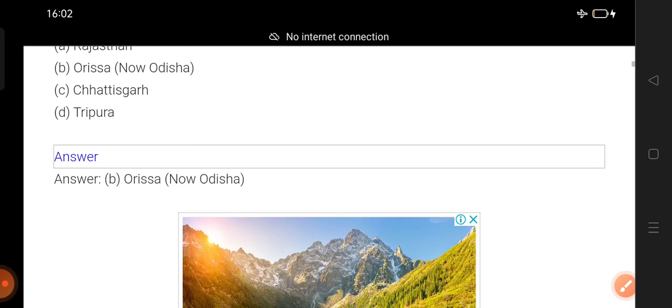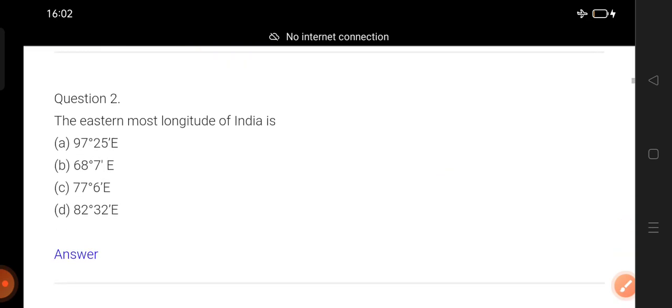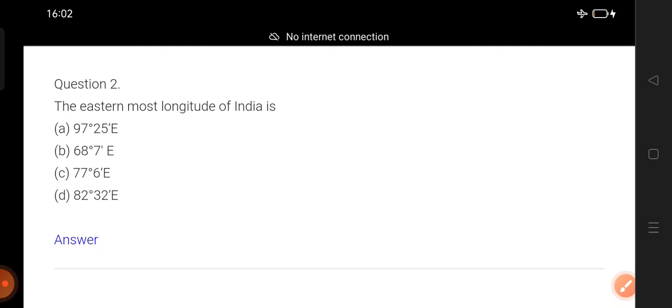Next question, question number 2. The easternmost longitude of India is. Easternmost, that is Arunachal, right?